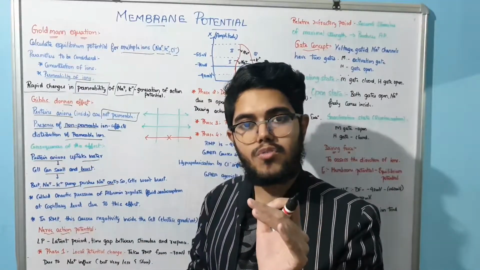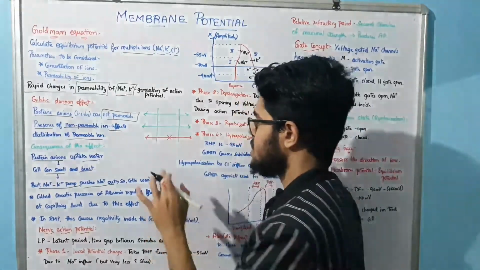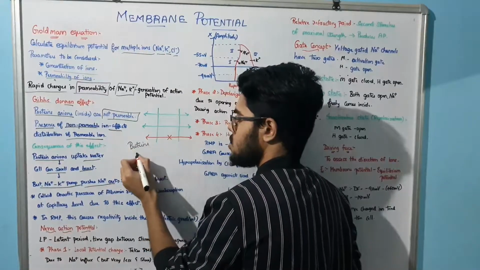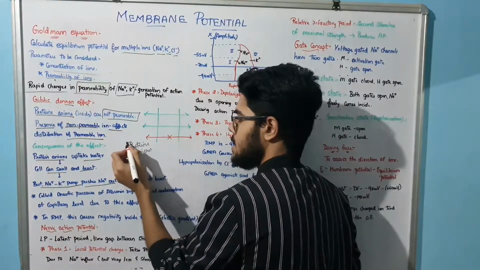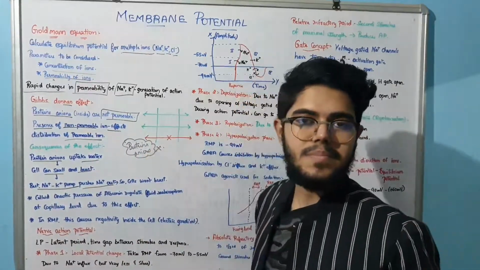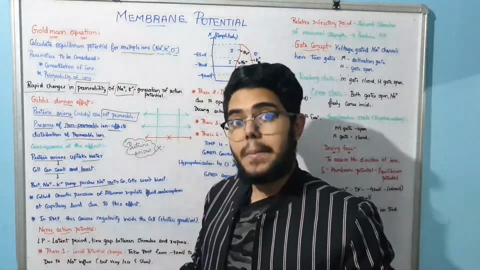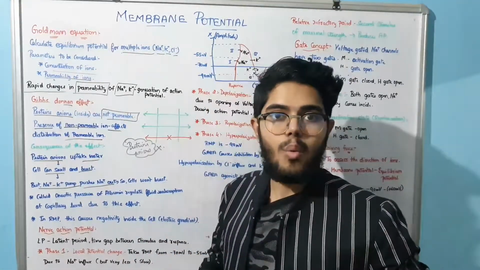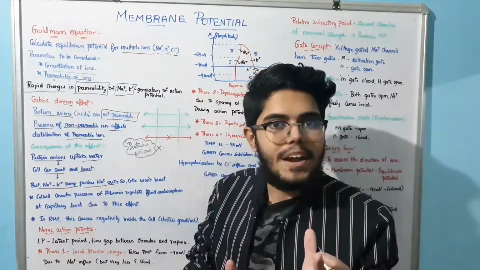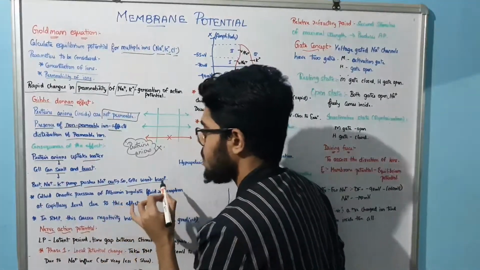Especially we have to note that protein anions are not permeable. These are the protein anions which are not permeable. So what are the consequences? Protein anions will take up water. The cell may swell up and burst. To avoid that, we have the sodium potassium pump, and the cell won't burst.